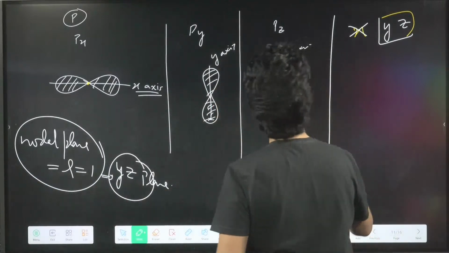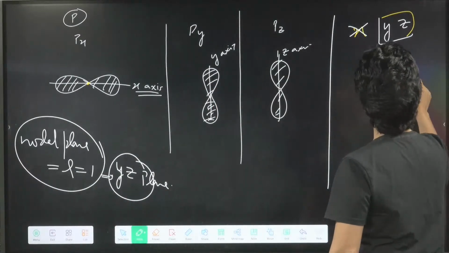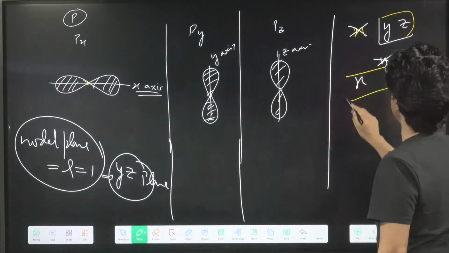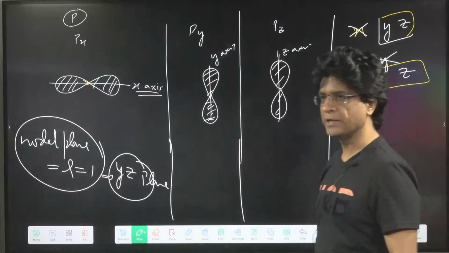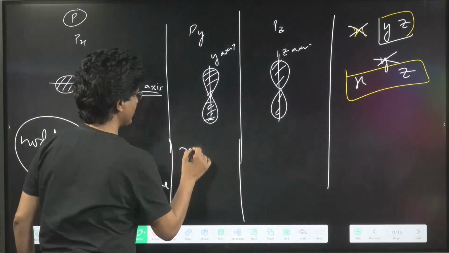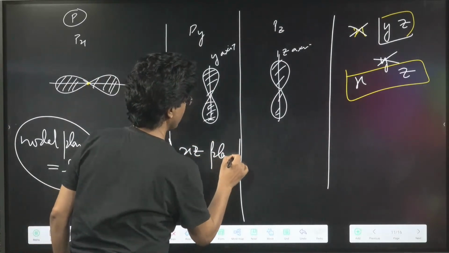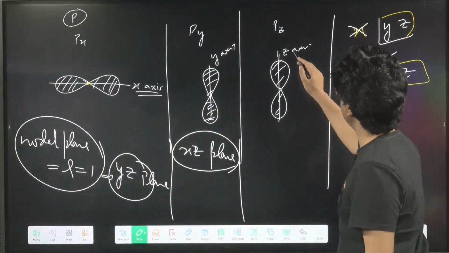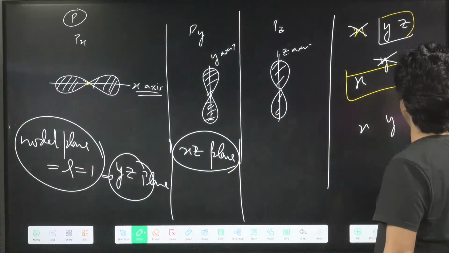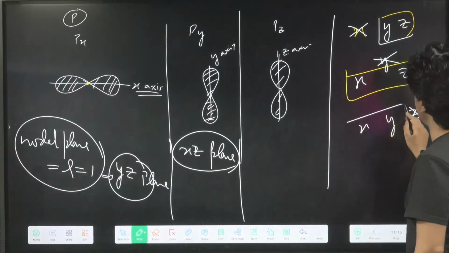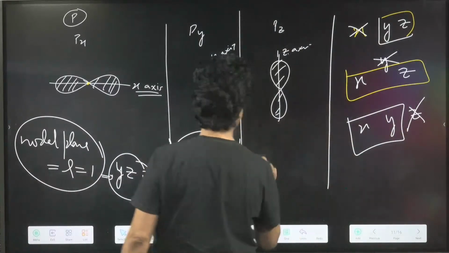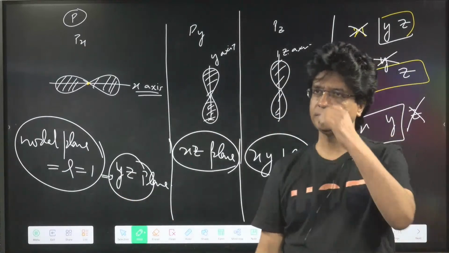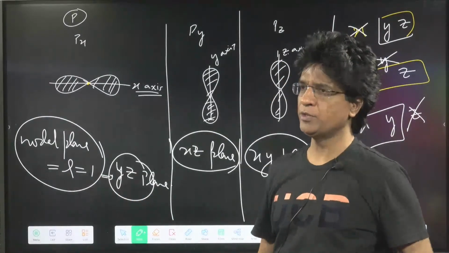Now tell me, similarly, for py, which nodal plane will be there? Remove y: the xz plane. Yes, very good. So here the xz plane will be the nodal plane. Only one nodal plane will be there because the l value is 1. Similarly for pz, remove z, what remains? The xy plane will be the nodal plane. Yes or no?